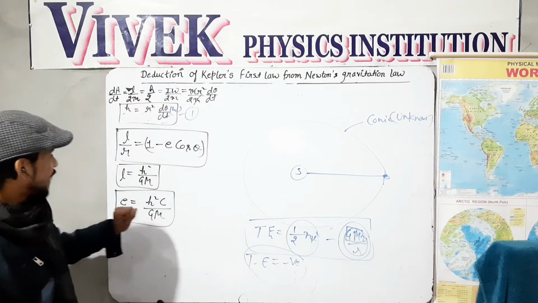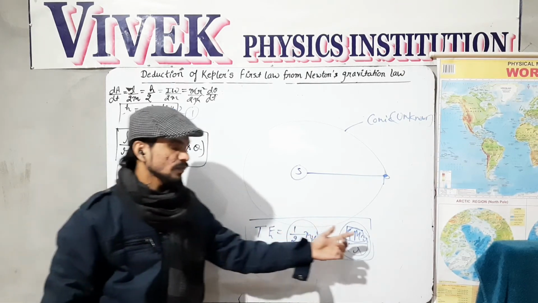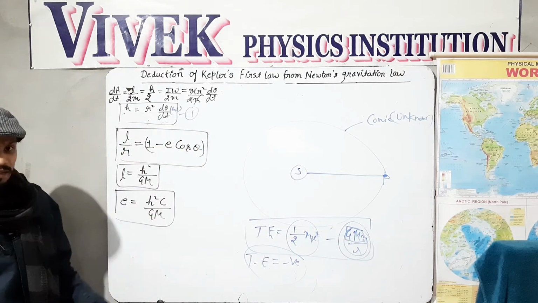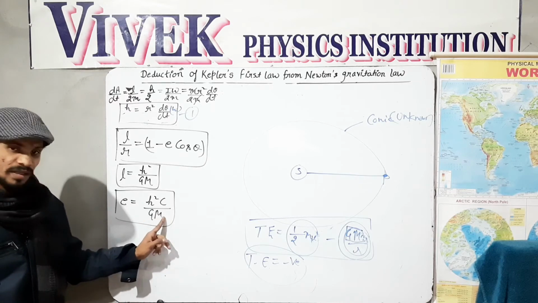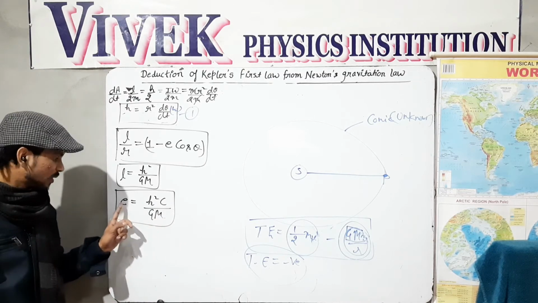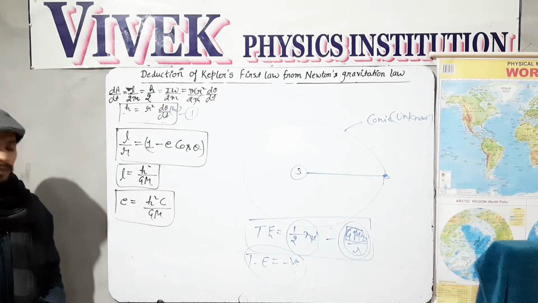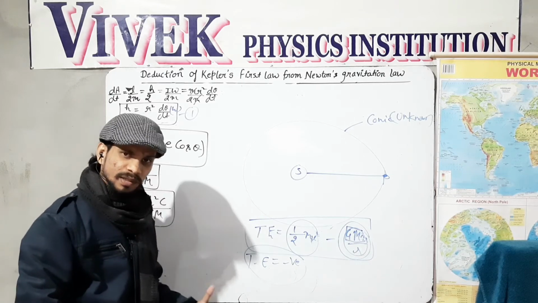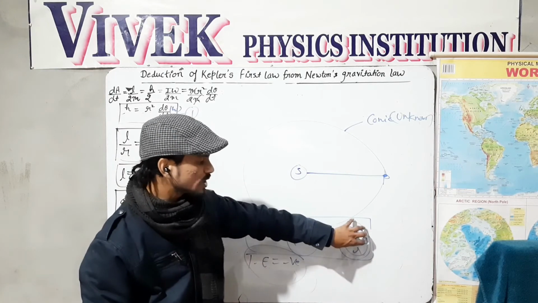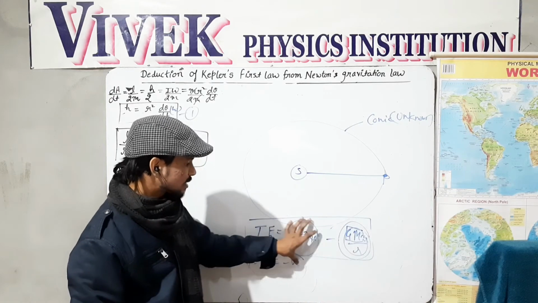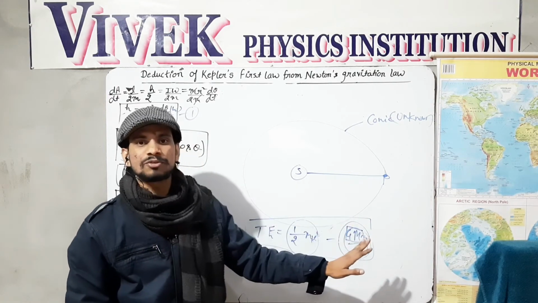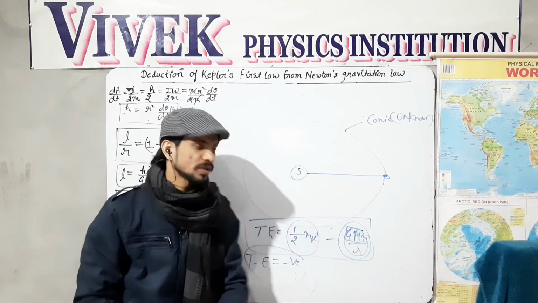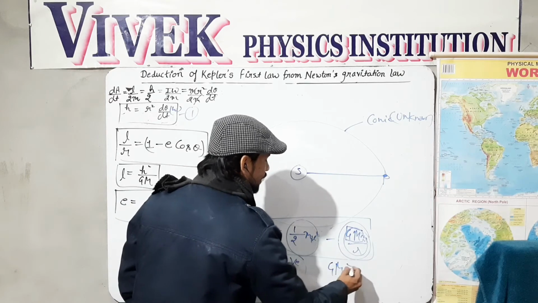These are the GM. So the GM factor should be greater. If GM is greater than 1, e will be lesser than 1 because it is in reciprocal condition. And why should GM be greater? Because whenever GM is greater, the energy is negative, which is true. So to make this fact actual, GM should be greater than 1.